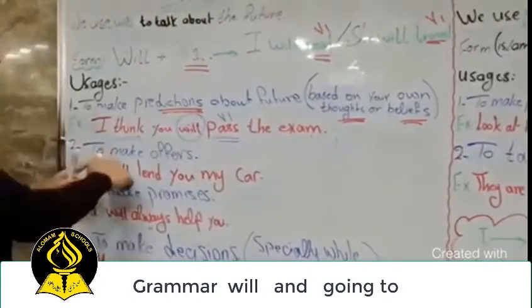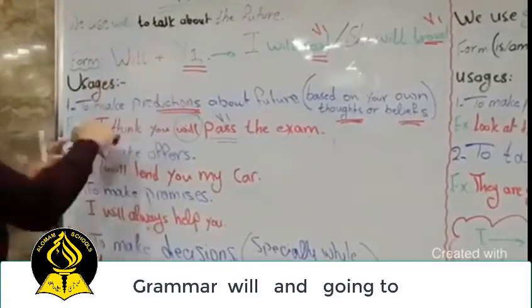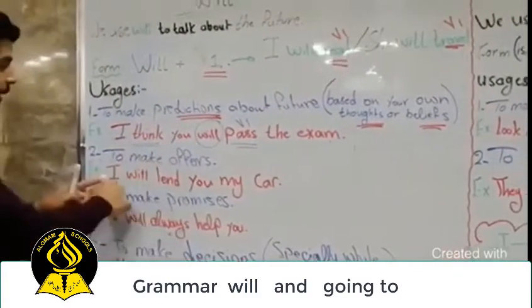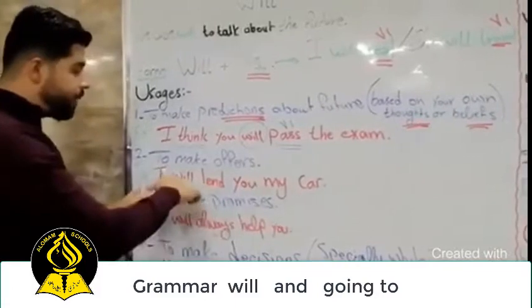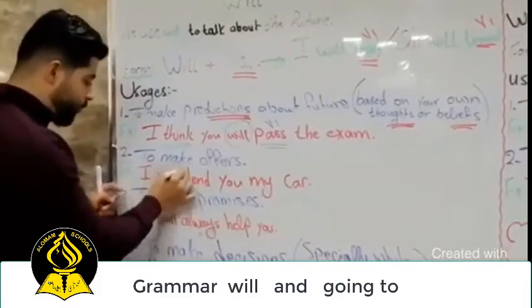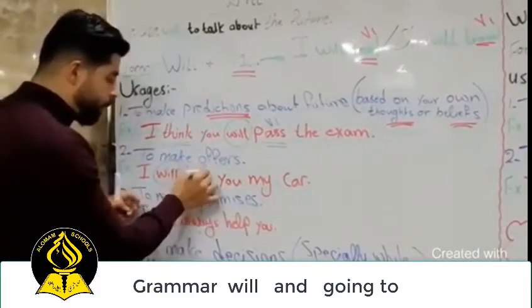Next, to make offers. We use will to make what? Offers. For example, I will lend you my car. So we used will here and lend, verb 1.